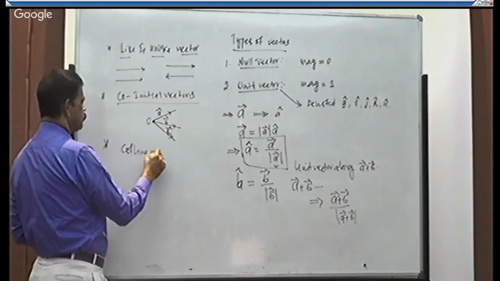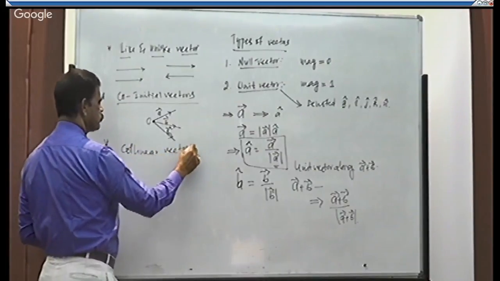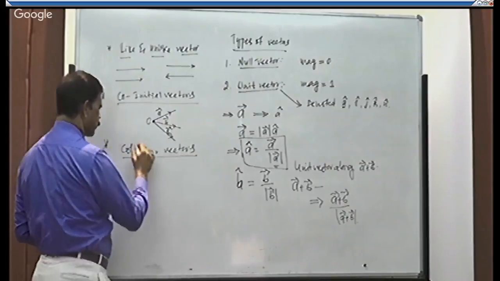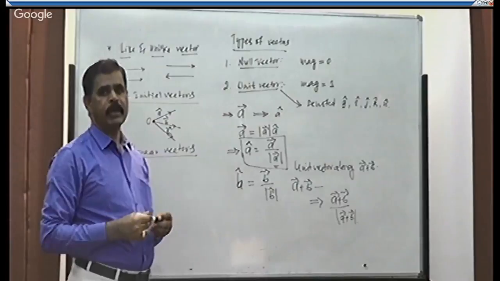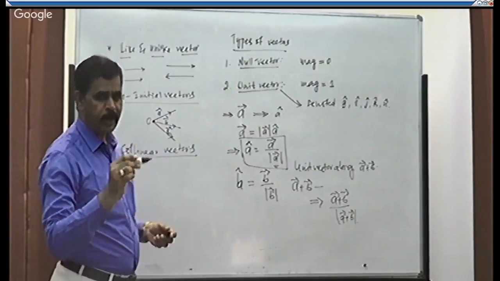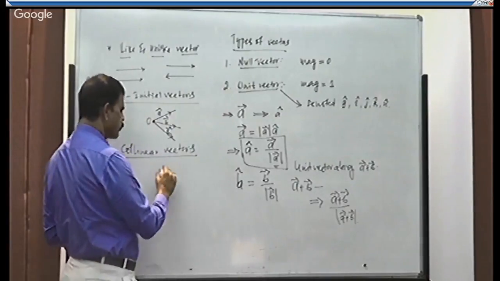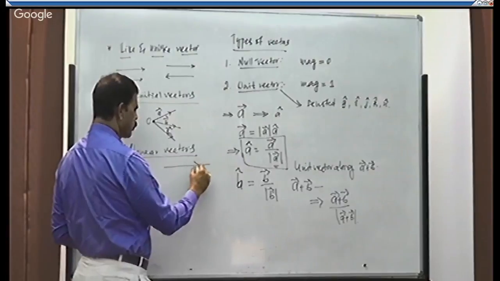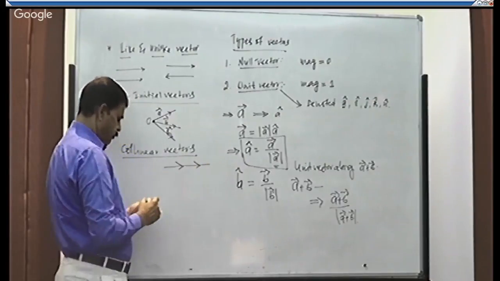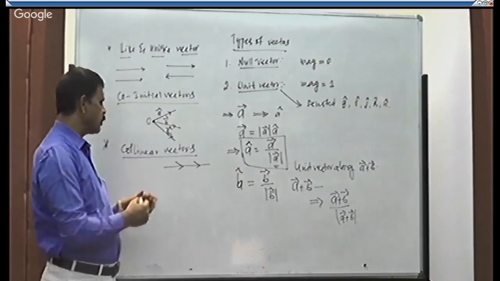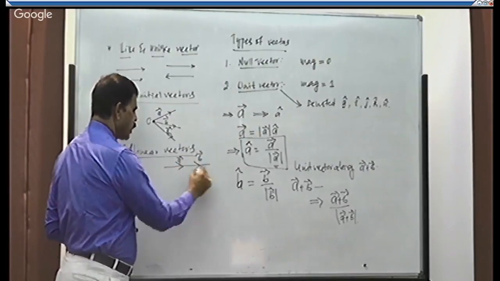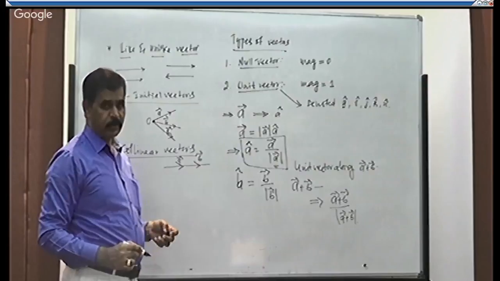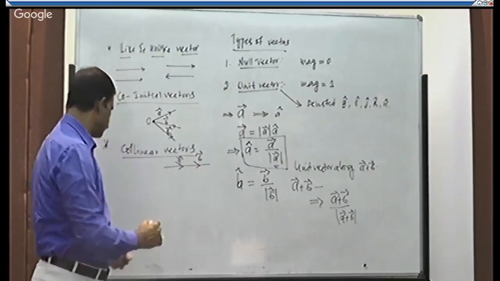Collinear vectors. Linearity means in the same direction. If a number of vectors are acting along the same line, they are said to be collinear vectors. Collinear vectors are nothing but vectors A and B on the same line. Right?